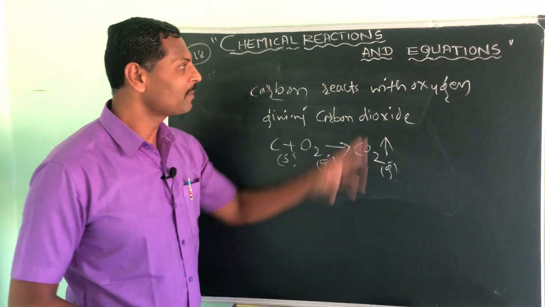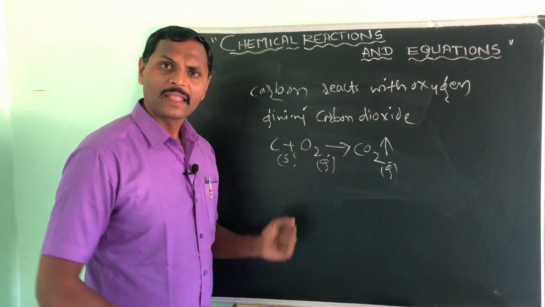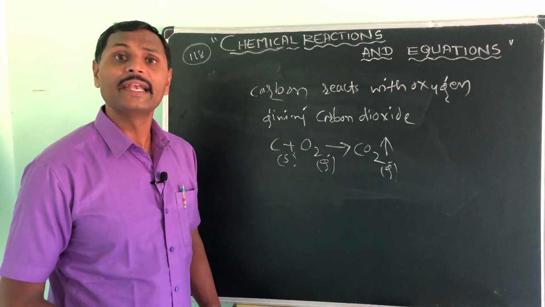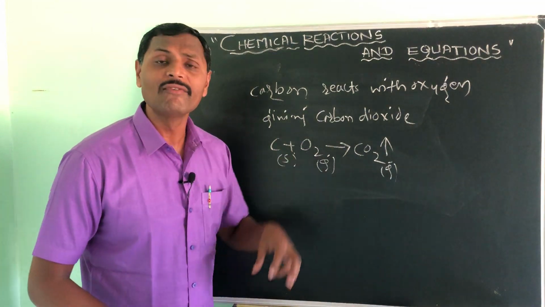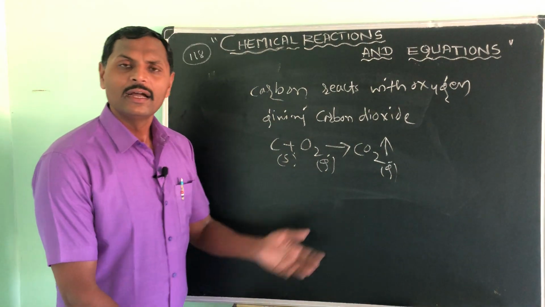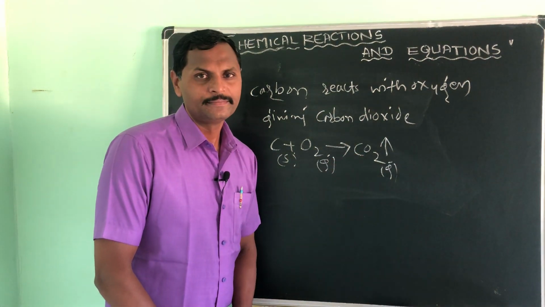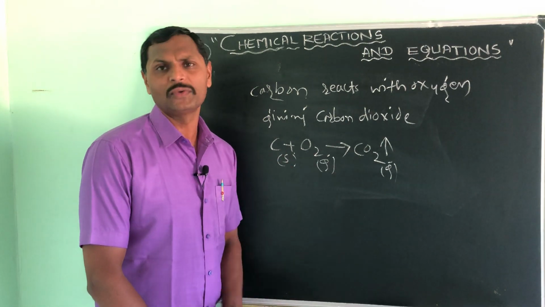The advantage of chemical equations, I am telling you, is that they take less time, give you more information, and especially tell you how many reactants are participating in a chemical reaction and how many products you are getting. All this information will be given by a chemical equation only.